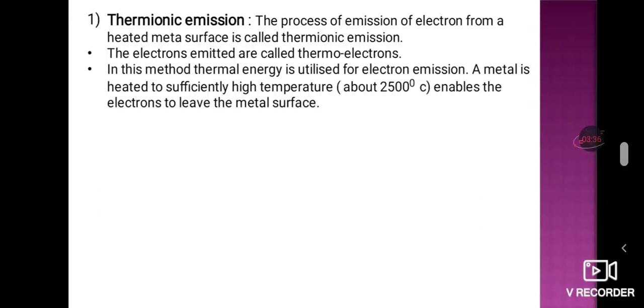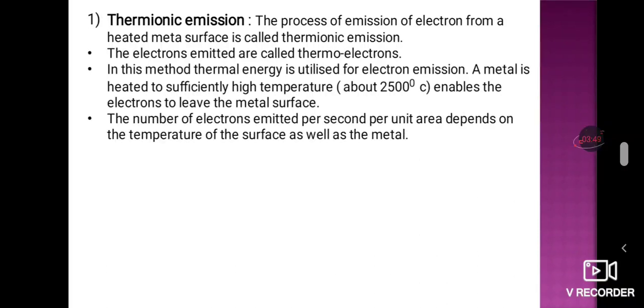Therefore it is called thermionic emission. The number of electrons emitted per second per unit area depends upon the temperature of the surface as well as the metal we are using.